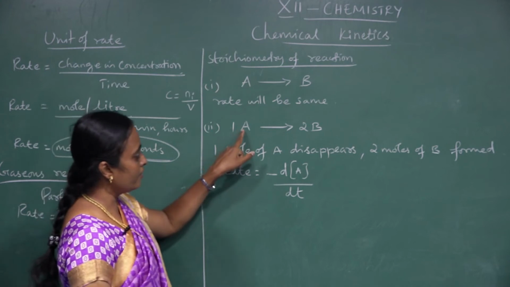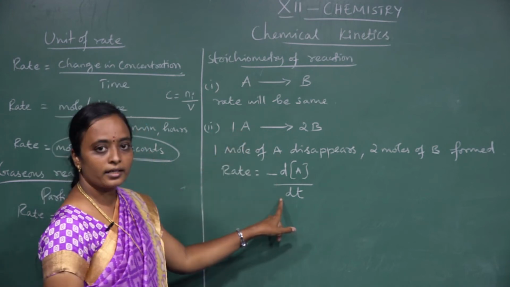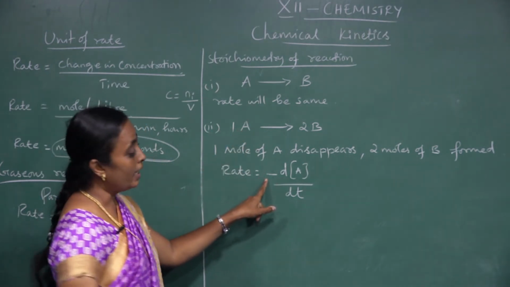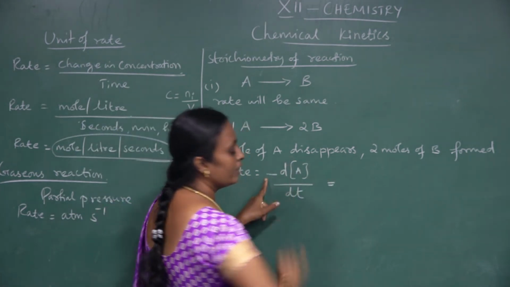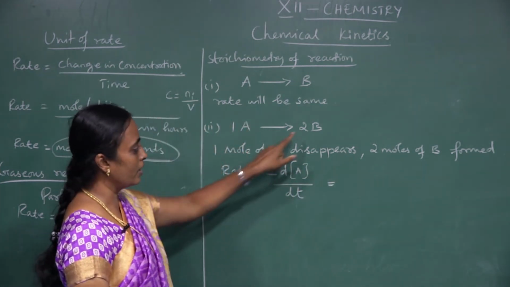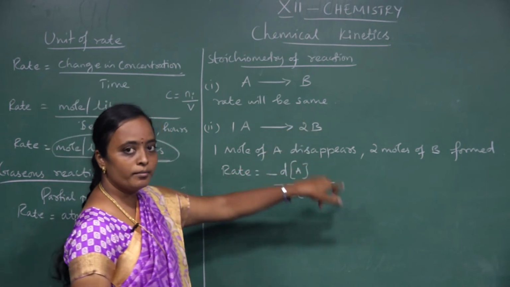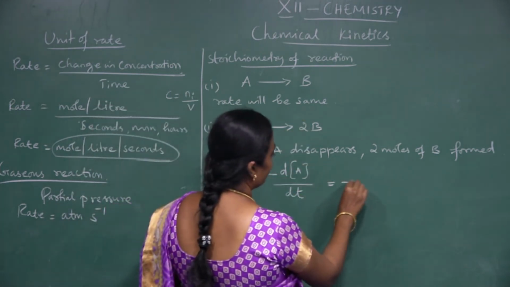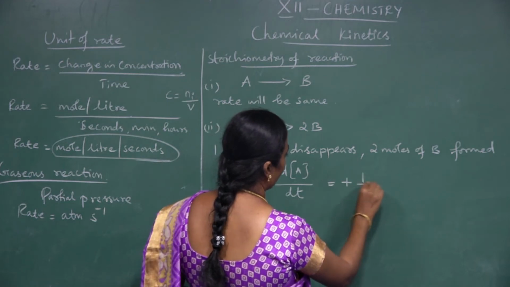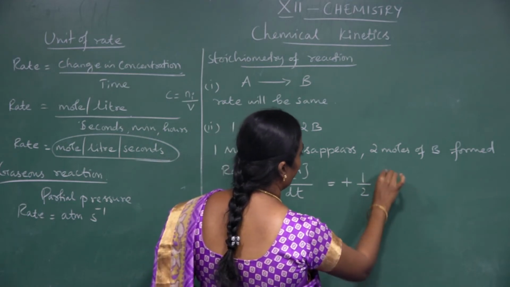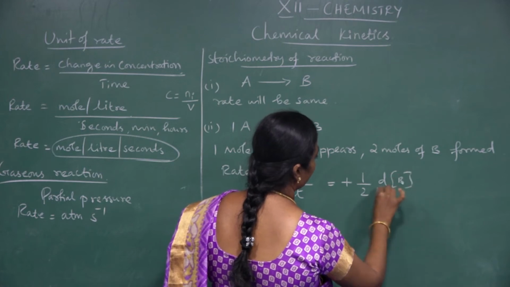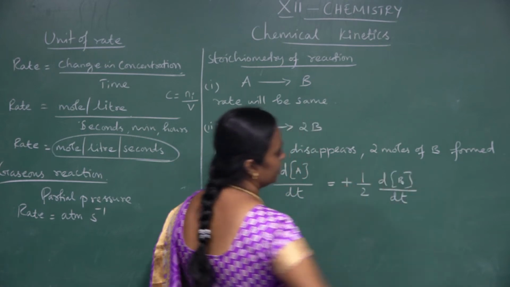So if you are taking only the concentration of a reactant, you will put a minus sign. And if you want to express it in terms of a product, the coefficient should be mentioned. So that will be plus, the coefficient 1 by 2, and the concentration of the product, d by dt.